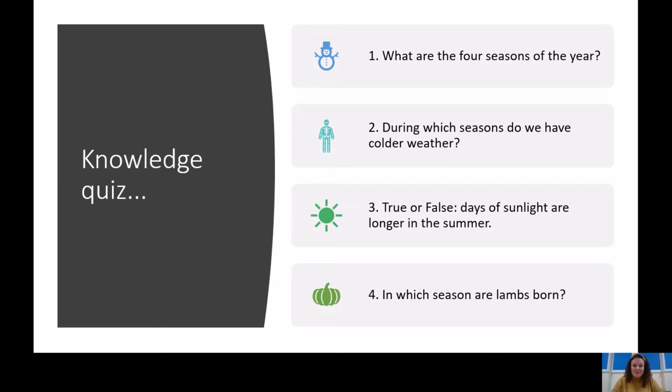True or false? Days of sunlight are longer in the summer. And finally, your last knowledge quiz question. In which season are lambs born?